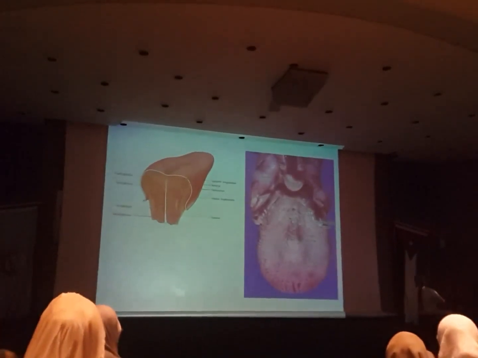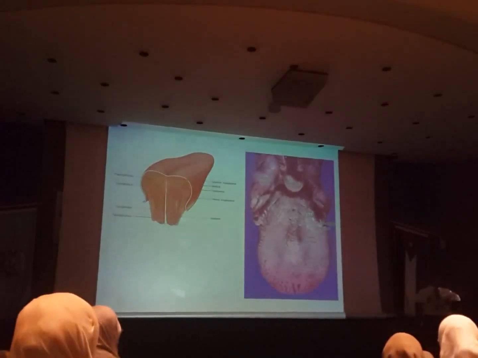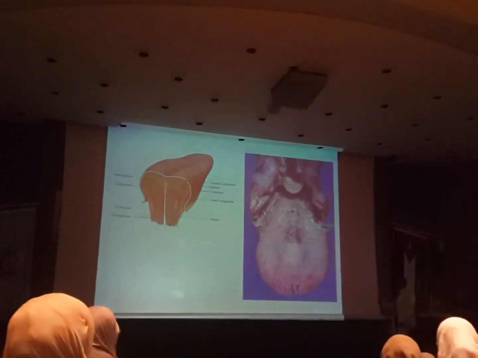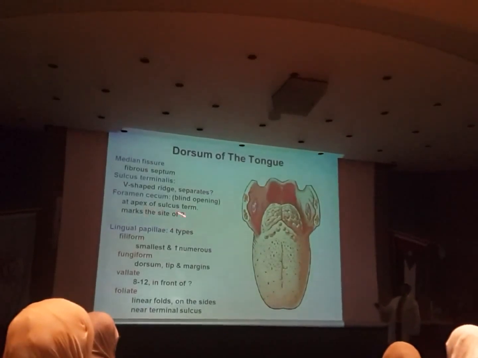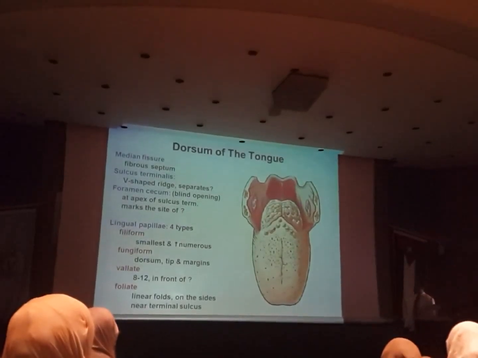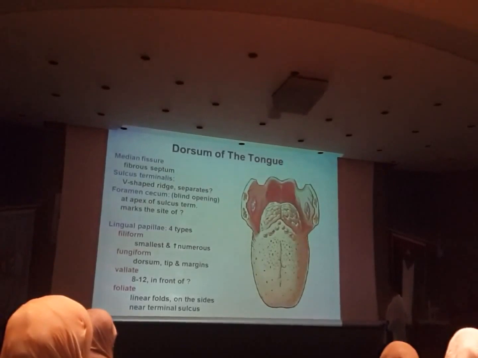This is the embryological remnant of the thyroglossal duct below. The embryological remnant above in the oral cavity is the foramen cecum. What is foramen cecum? It's an obliterated foramen. It marks the site of the origin of the thyroglossal duct in the oral cavity.